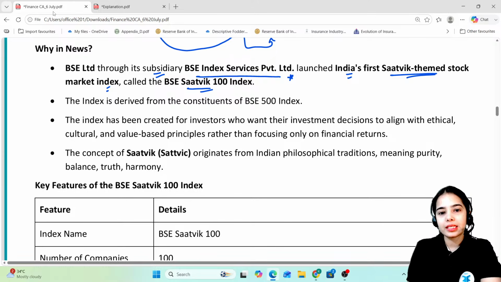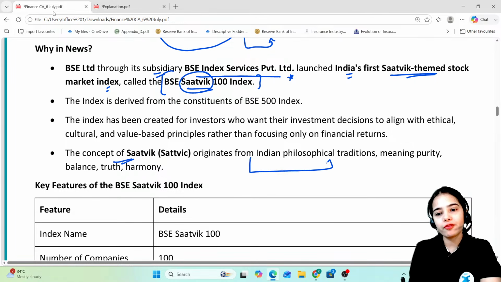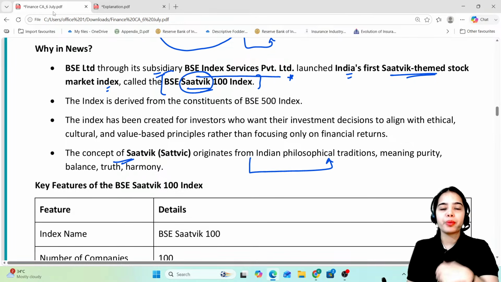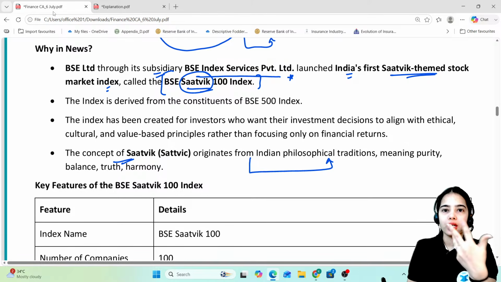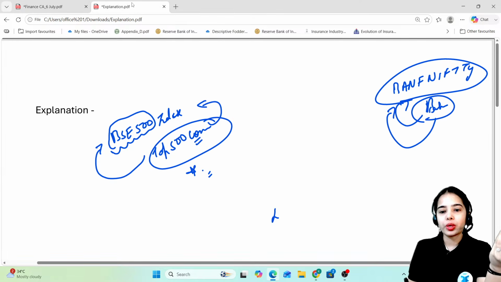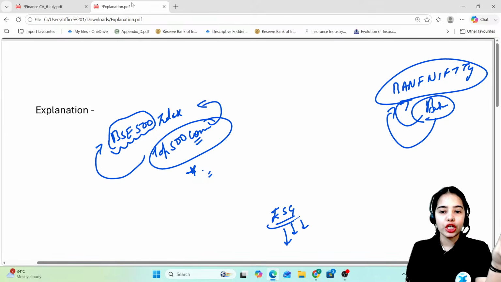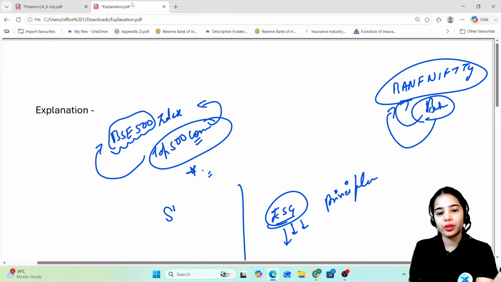So the BSE Satwik 100 index. First of all, what does Satwik mean? The concept of Satwik originates from the Indian philosophical traditions, meaning purity, balance, truth, harmony. There is also something known as ESG, that is environmental, social and governance. These are different principles than the Satwik principles.